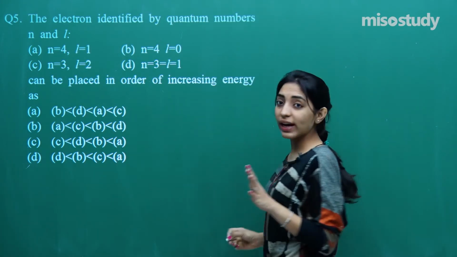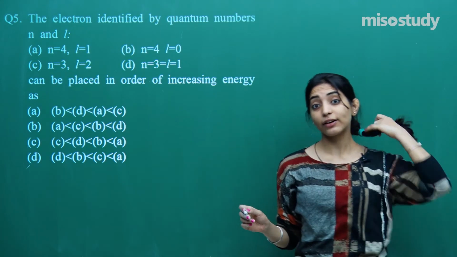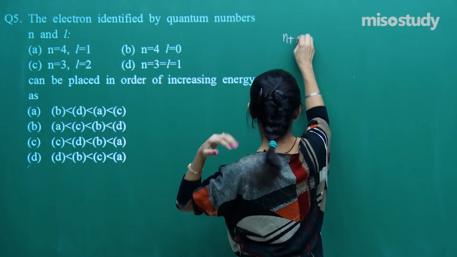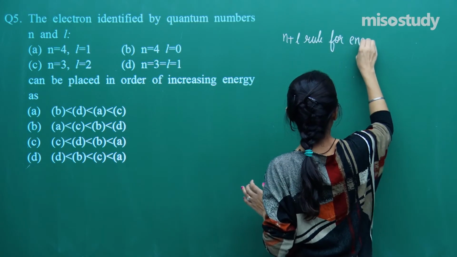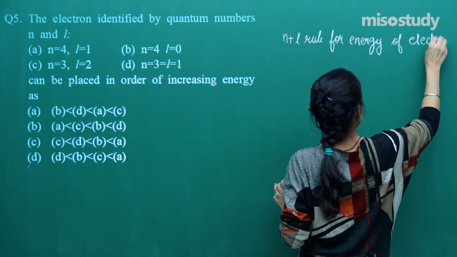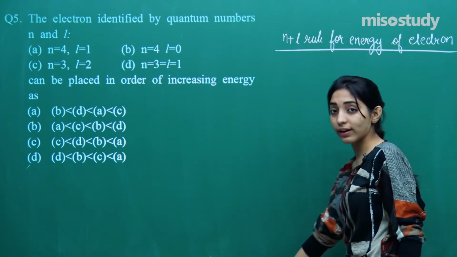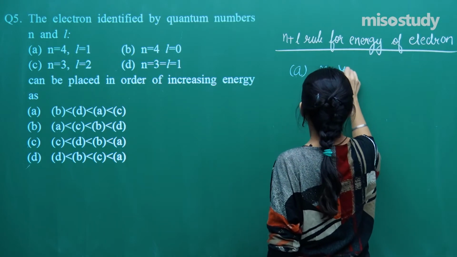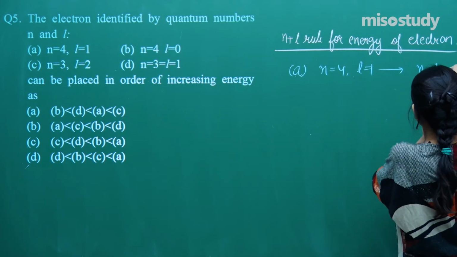Now see, first, the energy of the electron is simply given. It is not given whether it is a one electron system or more. So you just need to use the n plus L rule for the energy of an electron. So in order to tell the energy of the electron, we use the n plus L rule, right? Moving on to the first option, where n is equal to 4, L is equal to 1. So what should be the value of n plus L?